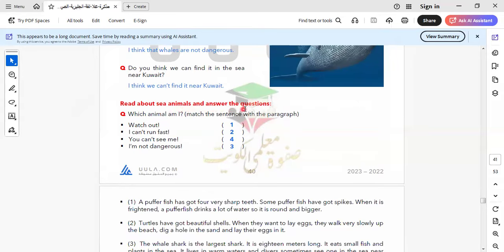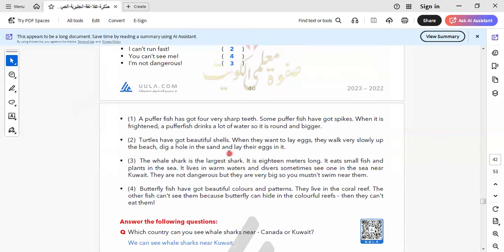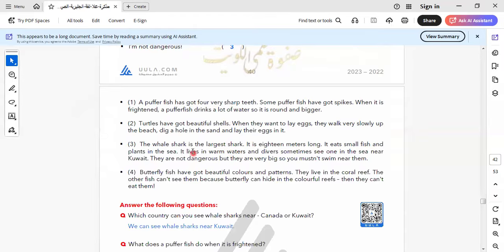Read about sea animals and answer the questions. Here we have watch out. I can't run fast. I'm not dangerous. You can't see me. Let's read this text and answer the questions below. A pufferfish, this kind of fish is called a pufferfish, has got four very sharp teeth. Some pufferfish have got spikes when they're frightened. A pufferfish drinks a lot of water, so it's round and bigger.